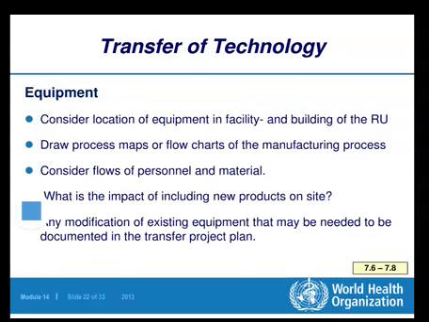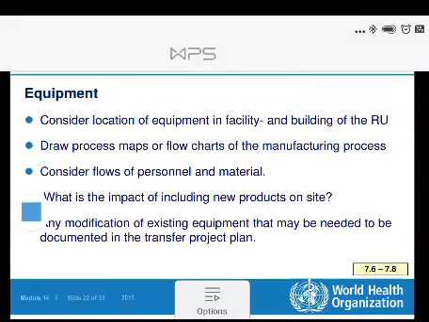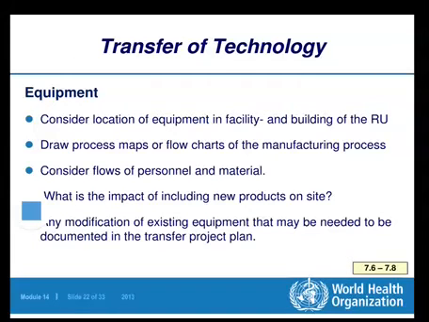Then consider flows of personnel and material. When we want any manufacturing process to go smoothly, definitely the flow of material and flow of personnel, both the things are important.